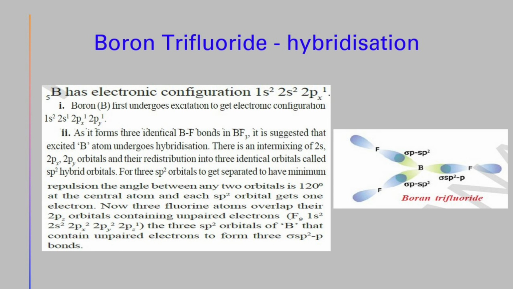Now three fluorine atoms overlap their 2pz orbitals containing unpaired electrons, so that it forms the BF3 molecule.